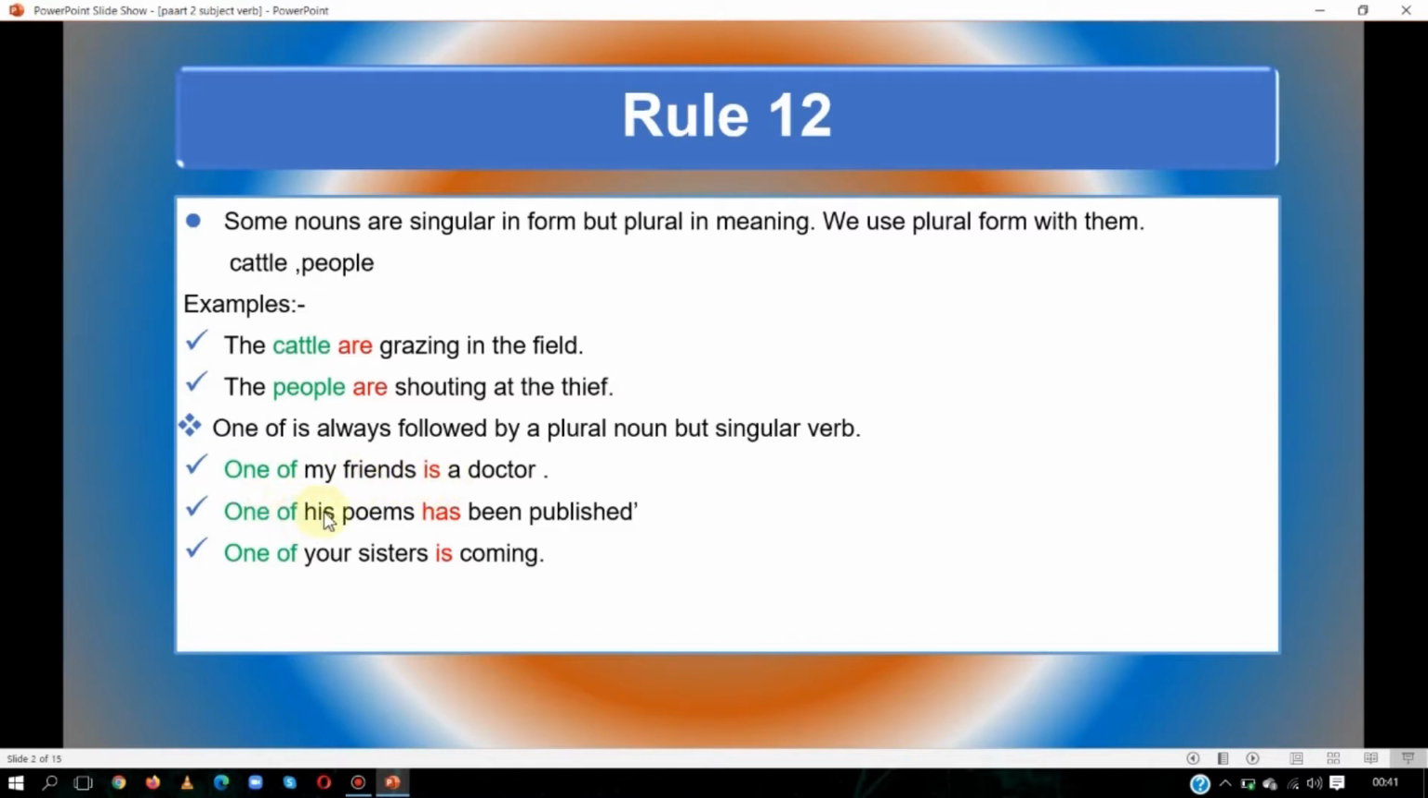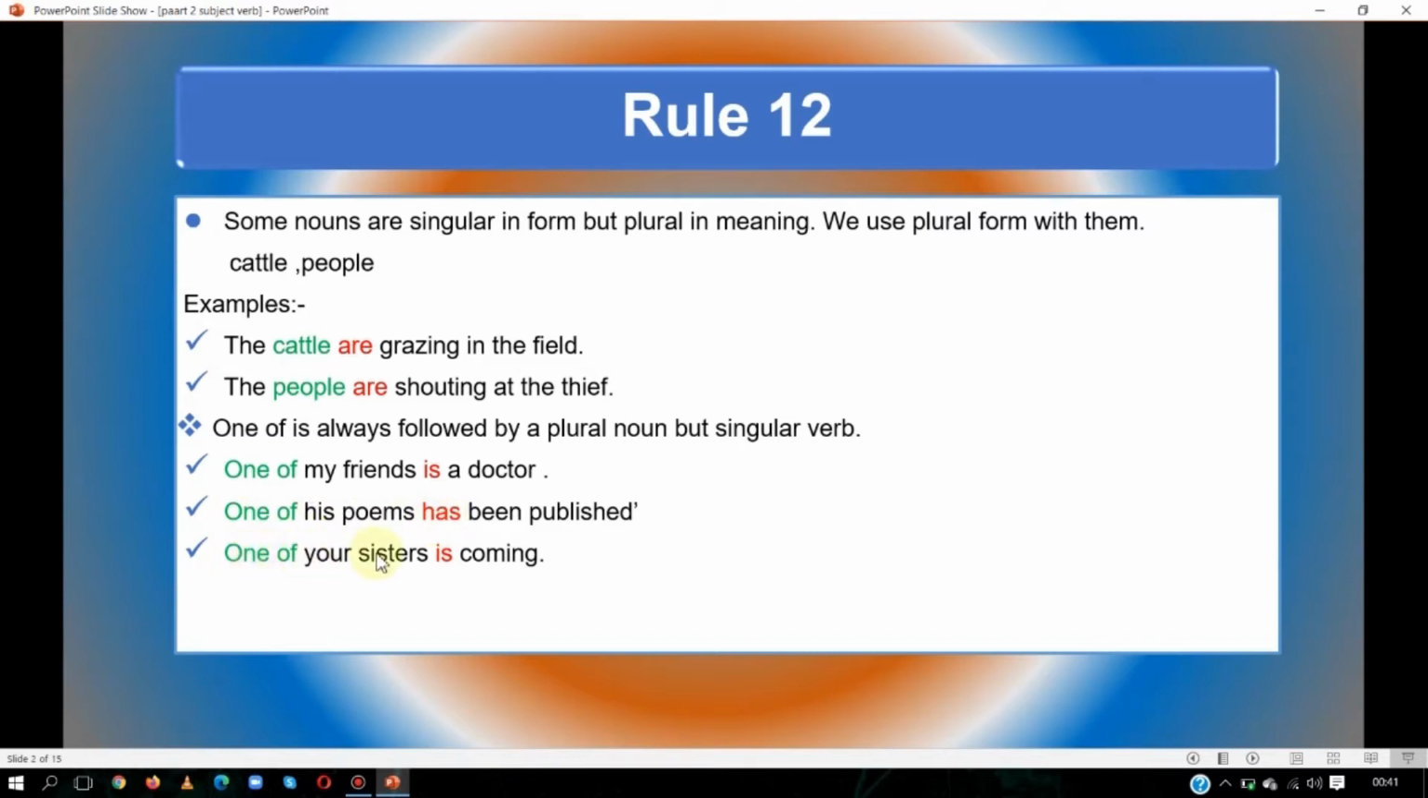Similarly, one of his poems has been published. Here he has written so many poems, but one poem will be published. So verb will be singular. One of his poems has been published. It means his one poem has been published, not all poems. One poem. So our verb will agree with the one poem, not all poems. So we will use has, not have.